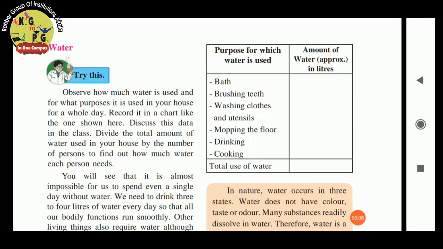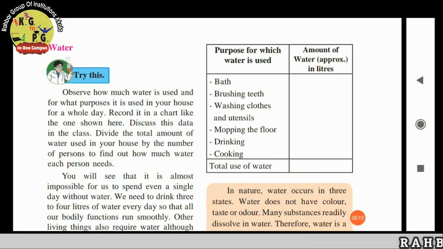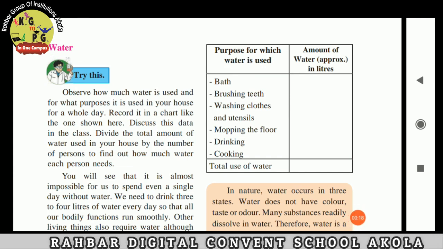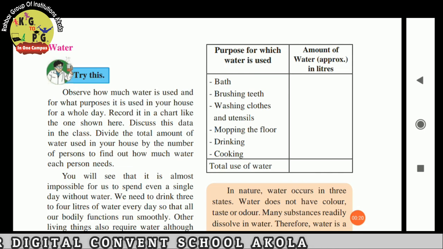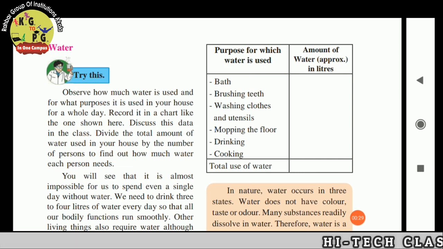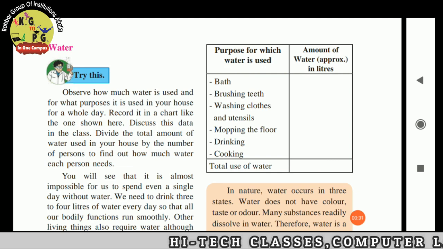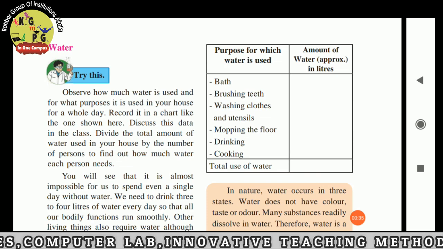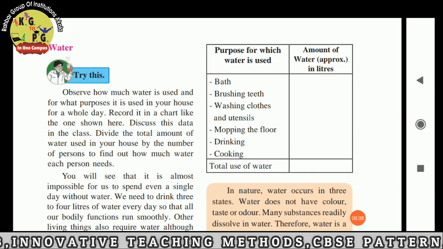In the previous period we learned about air. Now our next point is water. Water is very important for us. It is used for many purposes in our house. We have to record how much water is used in our house for a whole day. We use water in our house daily. Make a chart of water, or divide the total amount of water used in our house to find how much water is used for each person.